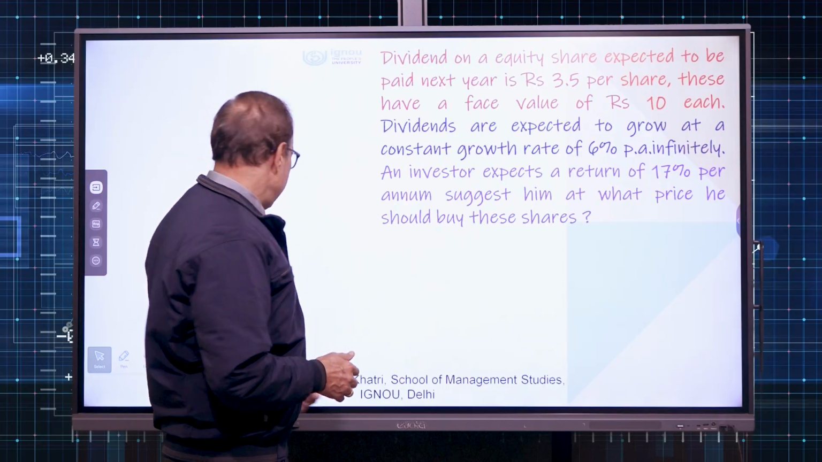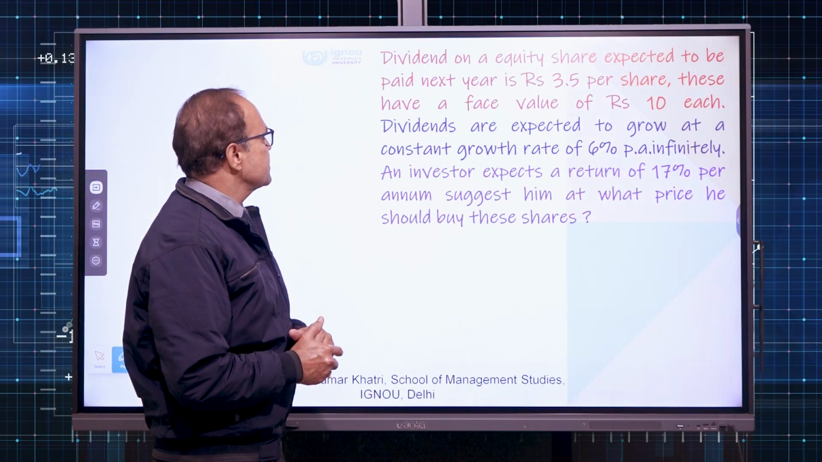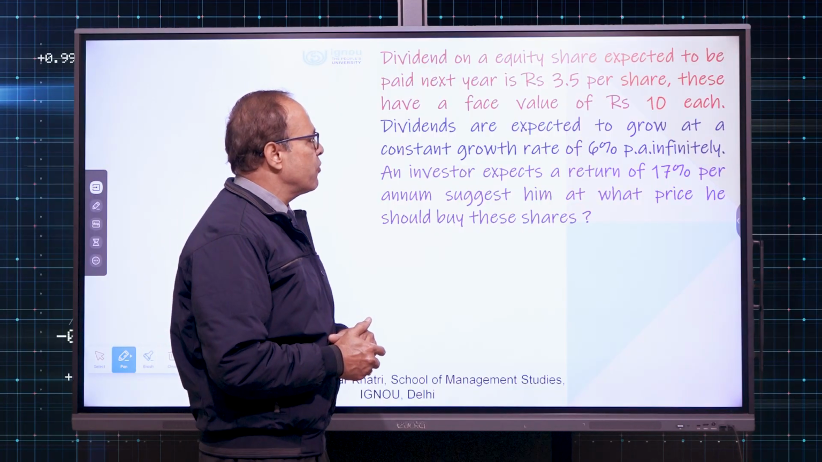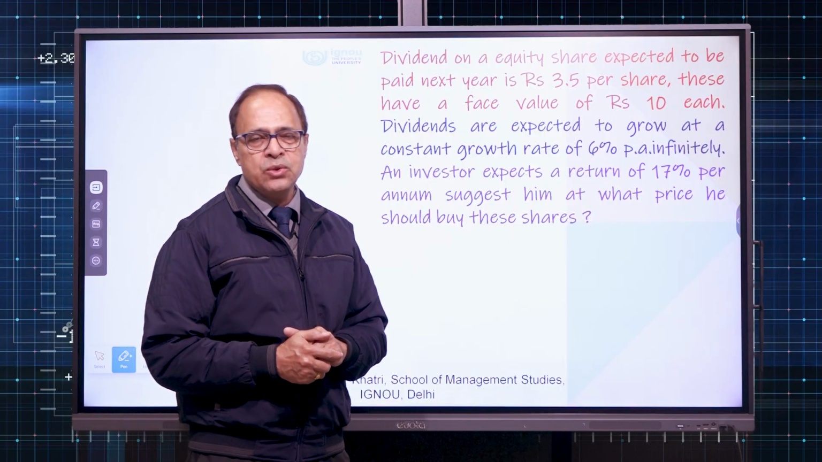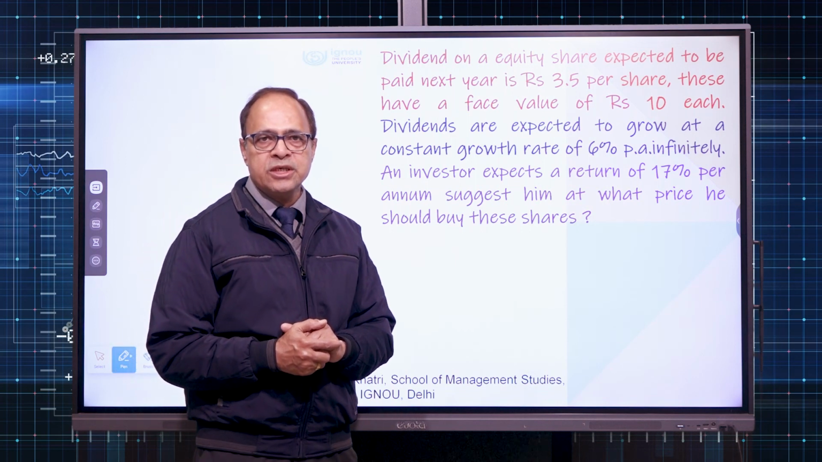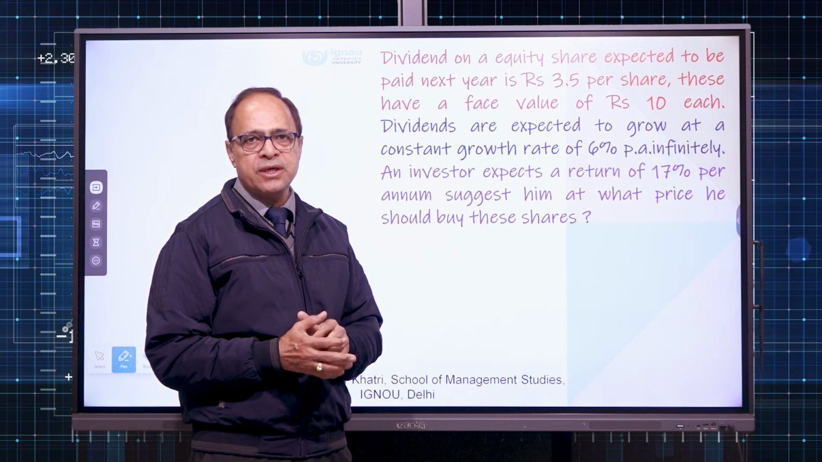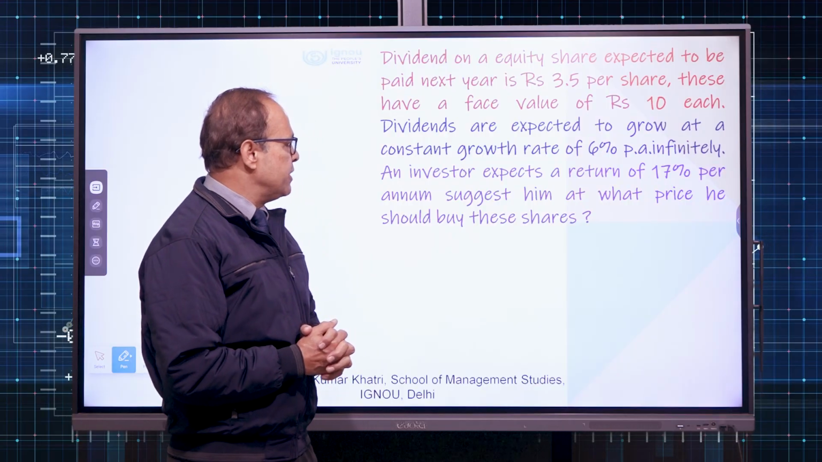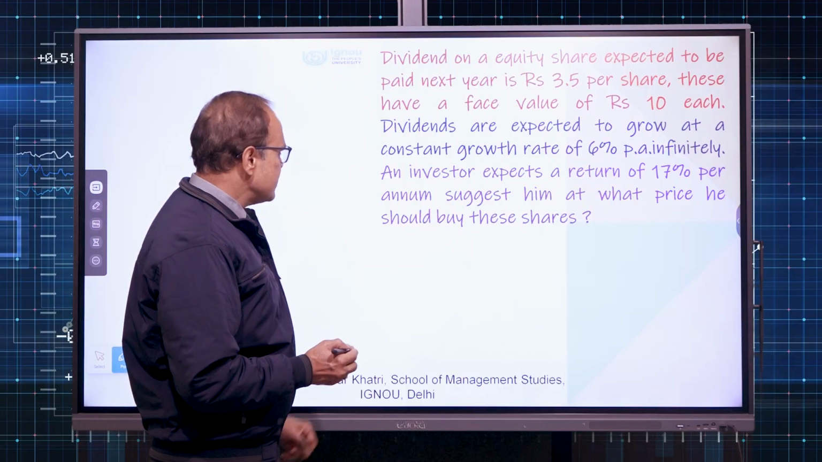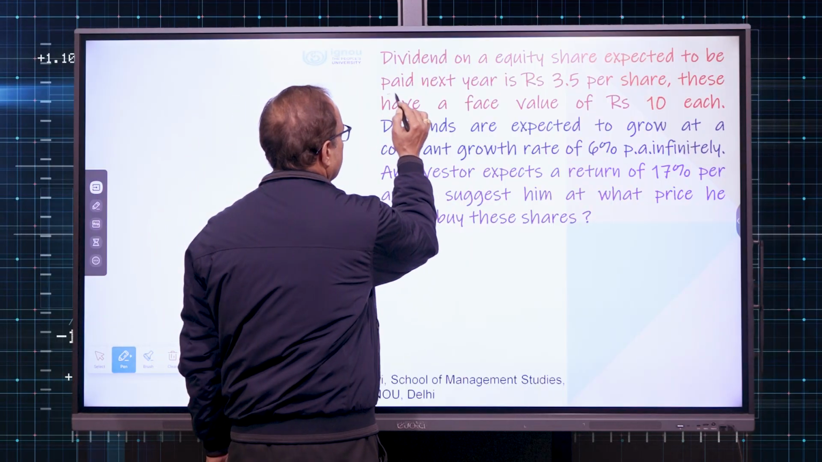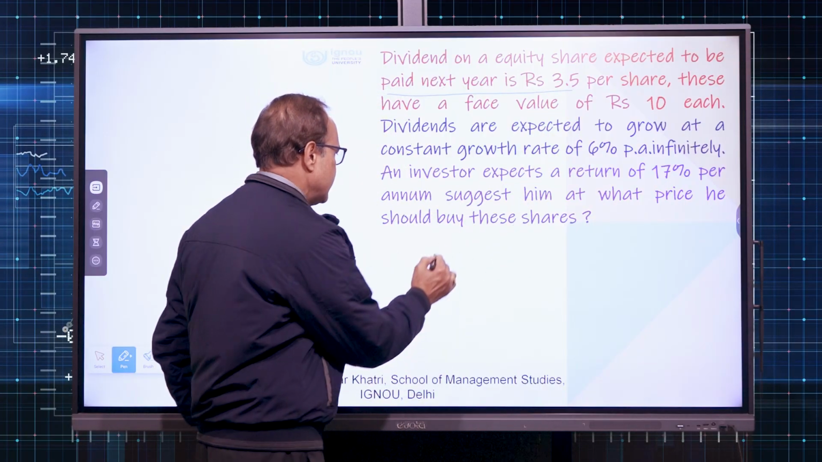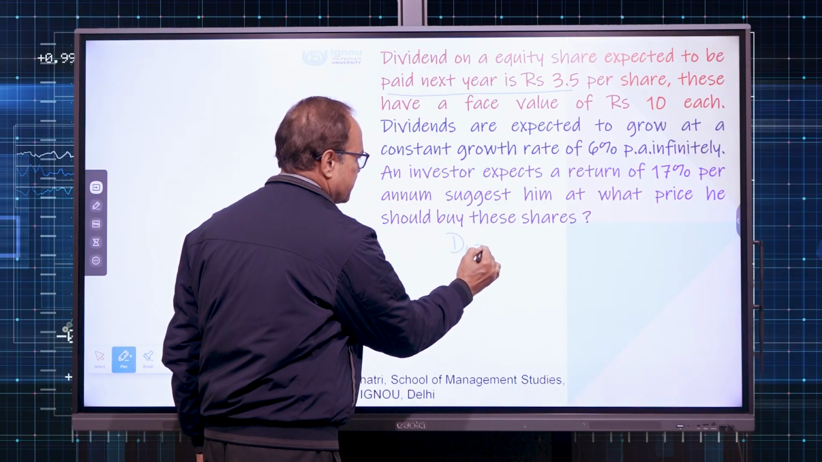If you see, we have an example with us. Dividend on an equity share expected to be paid next year is 3.5 per share. These have a face value of rupees 10 each. Dividends are expected to grow at a rate of 6% till infinity. So, every year growth will be 6%, and the investor is expecting 17% return. Now, we have to find out what parameters are exactly given to us. 3.5 is the expected dividend for next year, so that is D1 for us.